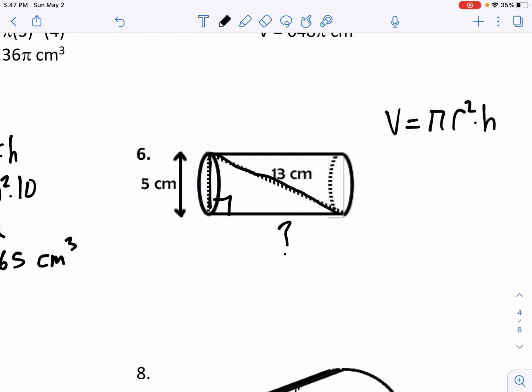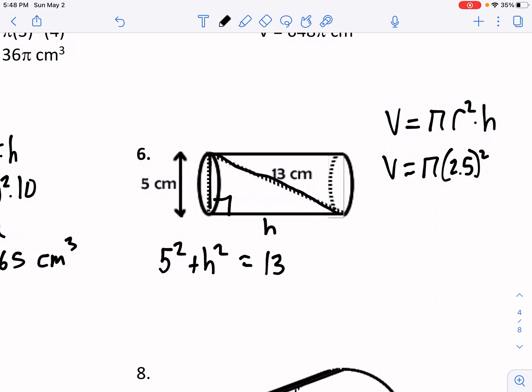Well, let's first fill in what the radius is going to be here, okay? The radius is always half the diameter, so if the diameter is 5, what's half of 5? 2.5, right? So that part's okay. Now we just need to determine what the height of this cylinder is. Well, notice it creates a right triangle. So if we have 2 of the sides, we can apply the Pythagorean theorem to find the third side, the h.